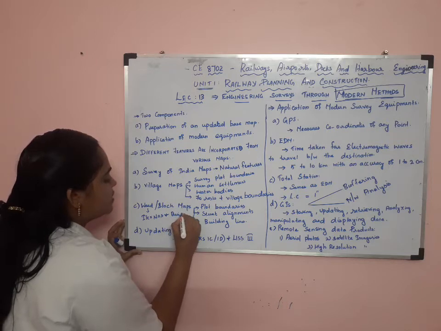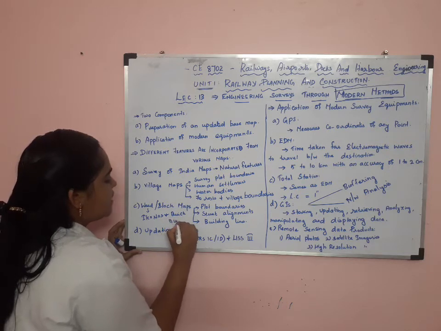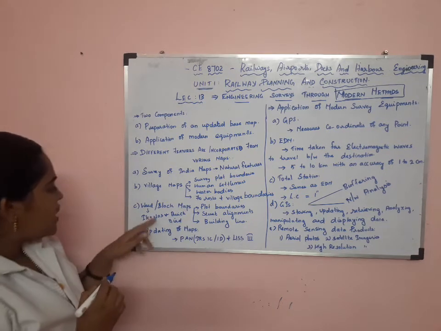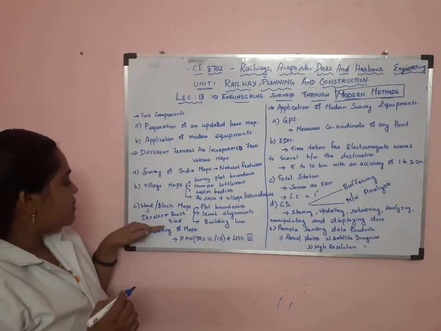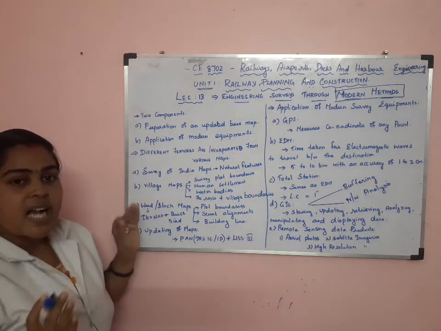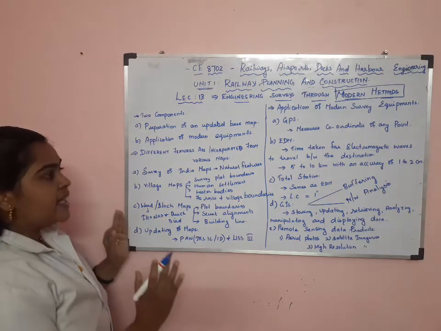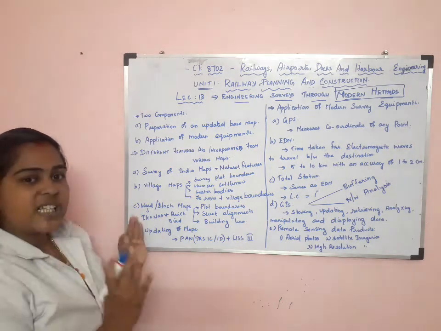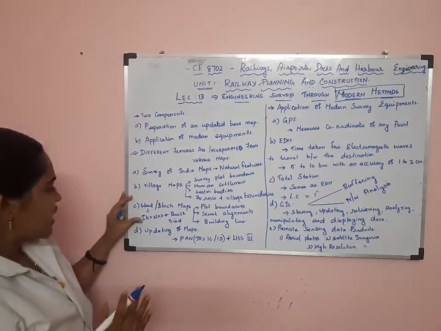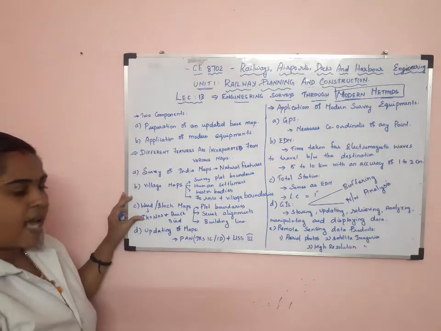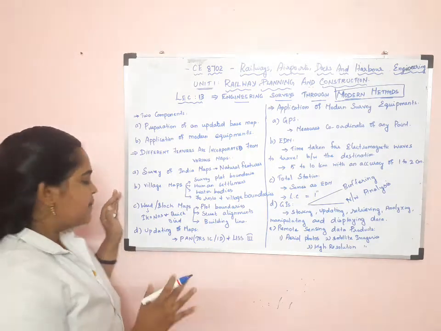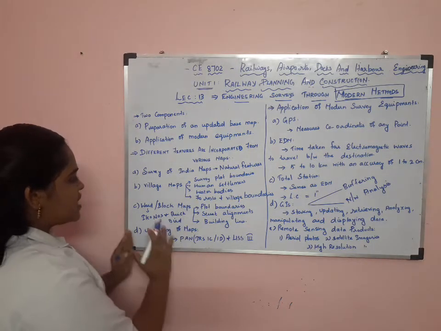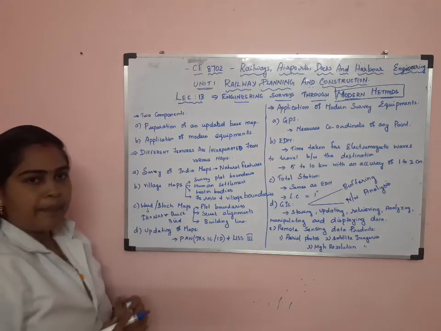For studying this block map, the map is compared with IKONOS and QuickBird satellite images, and from these we can study the features of the buildings very clearly. So these IKONOS and QuickBird images are used for studying the features in a clear manner. Next, after studying all the features, the map is updated.